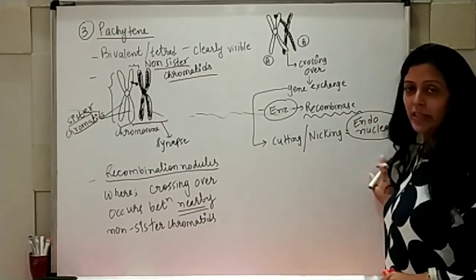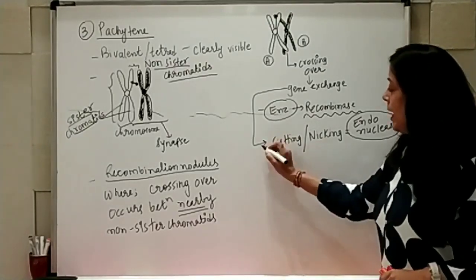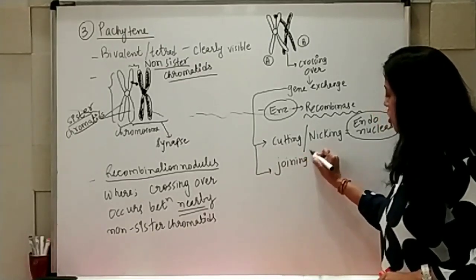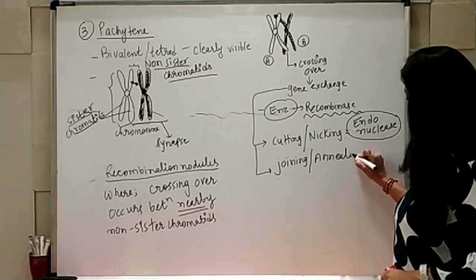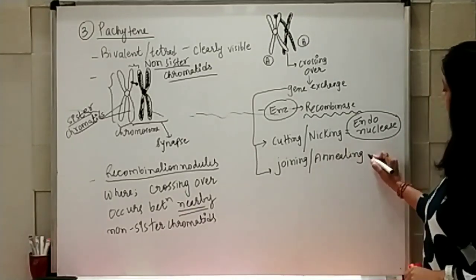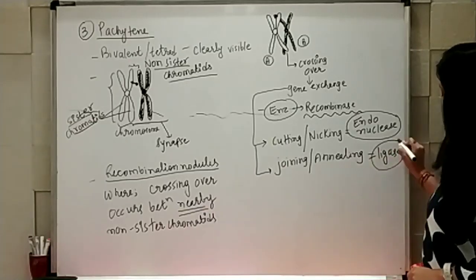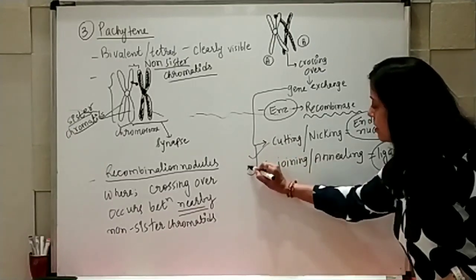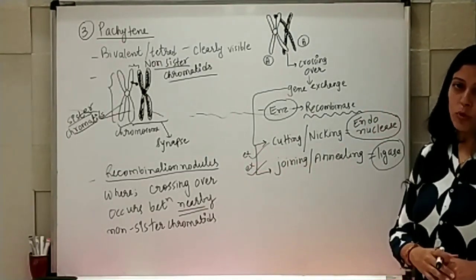Mind it, this is not in your textbook, so this is an extra point. And for joining, which is also known as annealing, you require an enzyme known as ligase. These 2 points are extra points, I am writing EX, which are not given in your textbook.